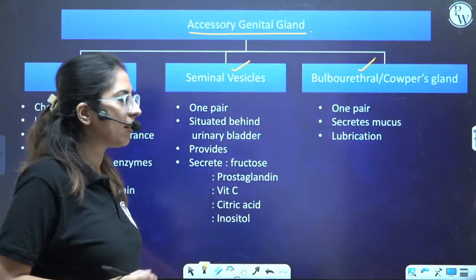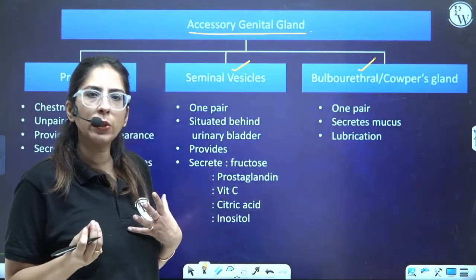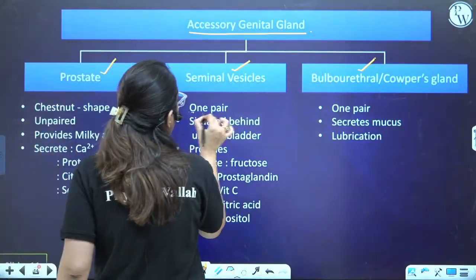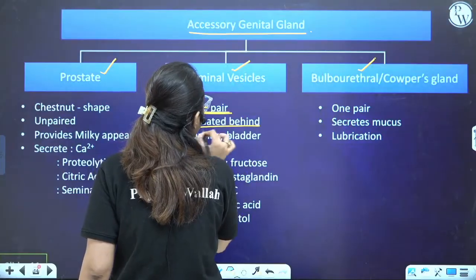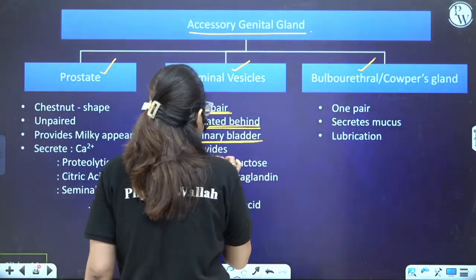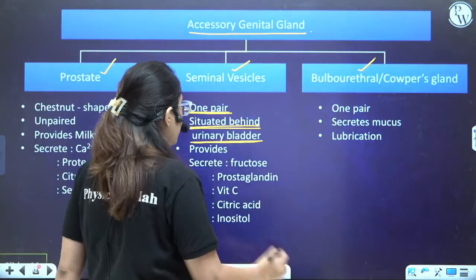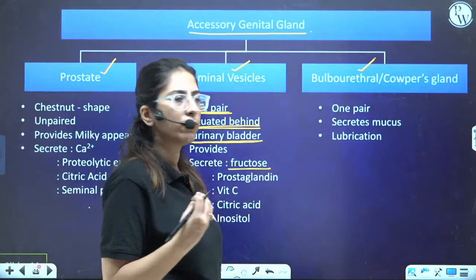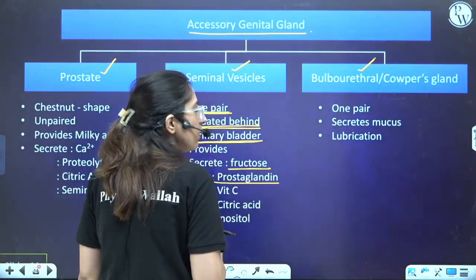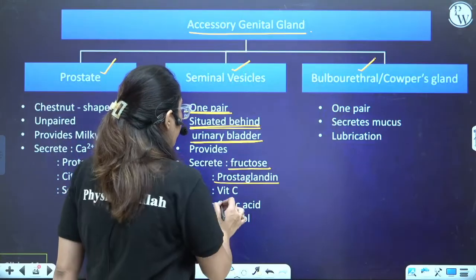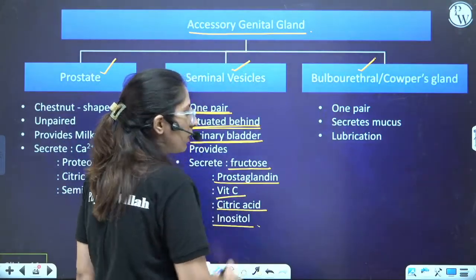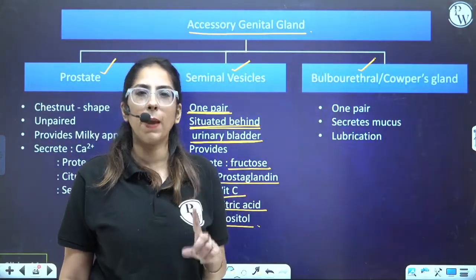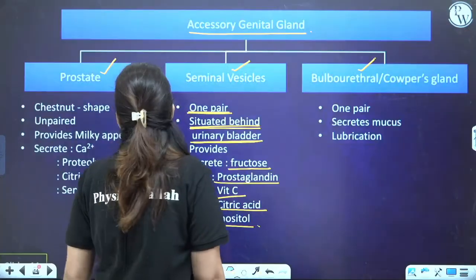The seminal vesicle opens ultimately into the ejaculatory duct. One pair is present, situated behind the urinary bladder. What does it provide? It provides basically fructose. Fructose is a sugar, and sugar is important for food. It provides prostaglandin, important for their maturity. Vitamin C, citric acid, and inositol are also provided by the seminal vesicle. How many? A pair.